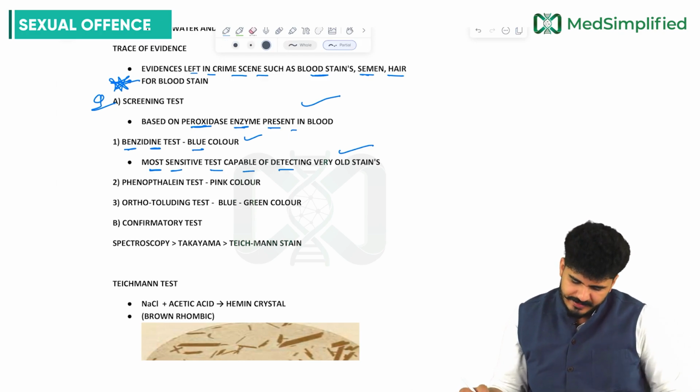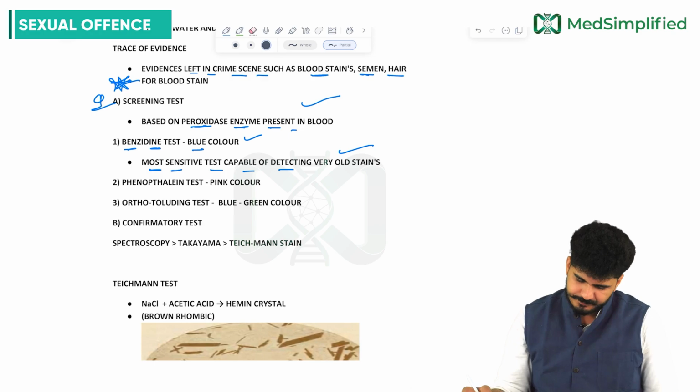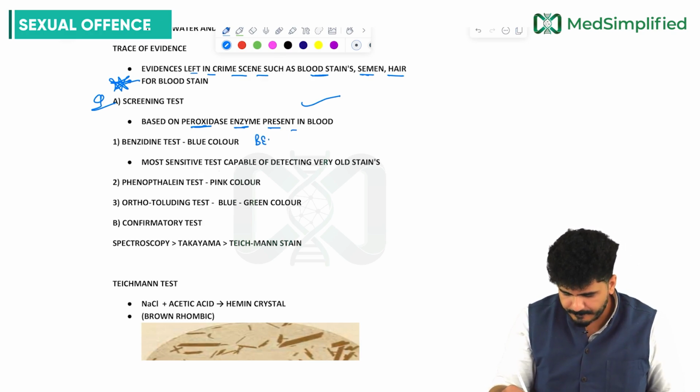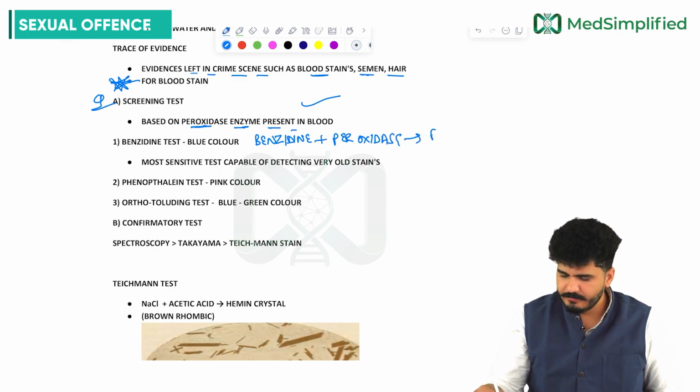The moment you put benzidine with peroxidase, you will see the blue color. Benzidine plus peroxidase will give which color? Blue color.